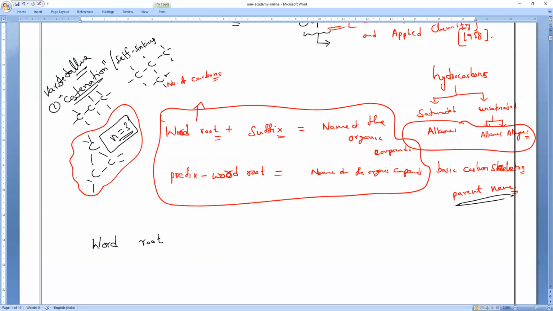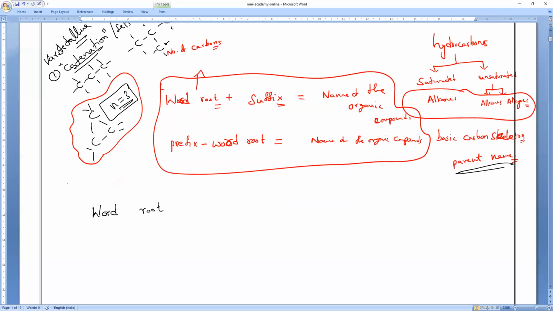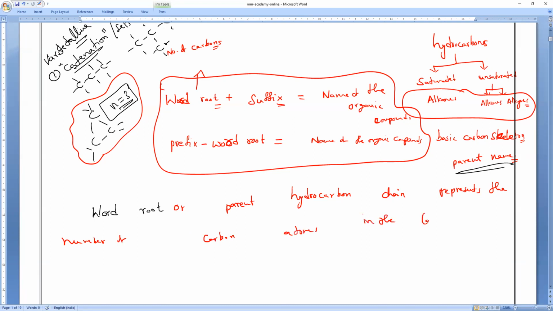So now, word root. All we can say is parent hydrocarbon. The parent hydrocarbon chain represents the number of carbon atoms in the longest possible carbon chain.